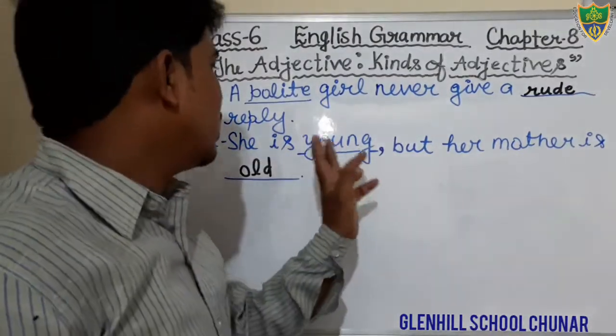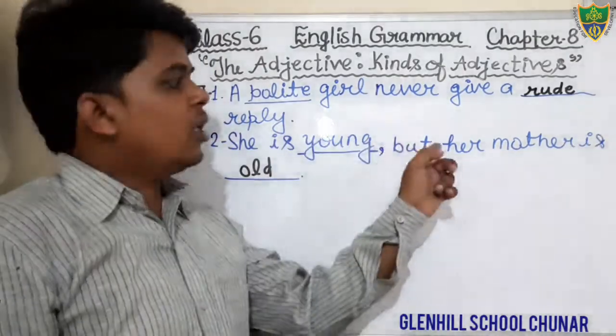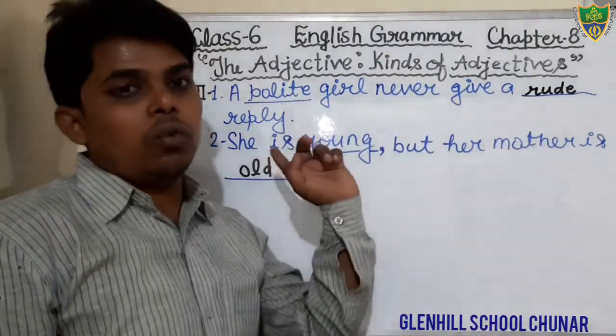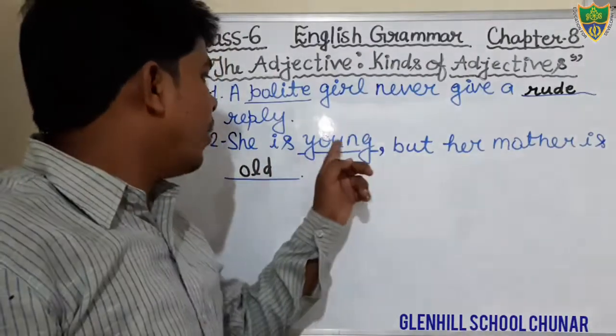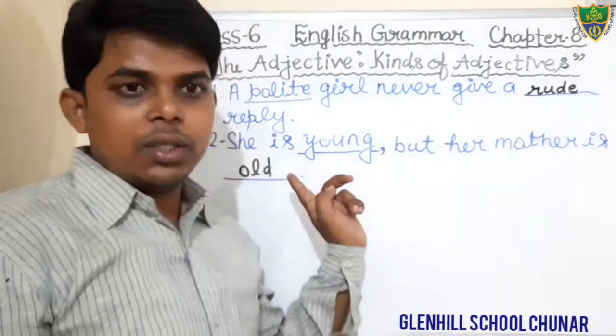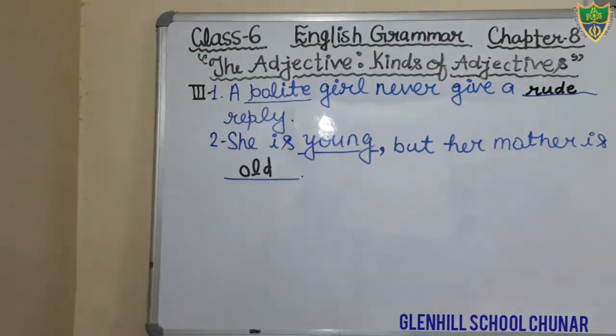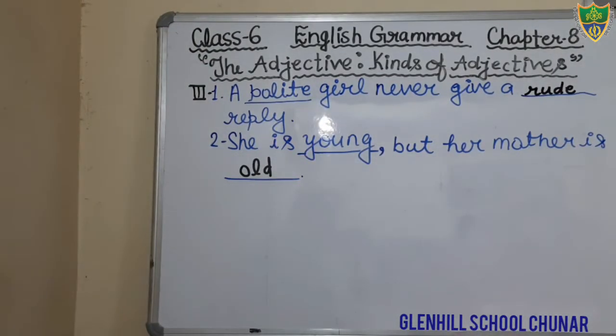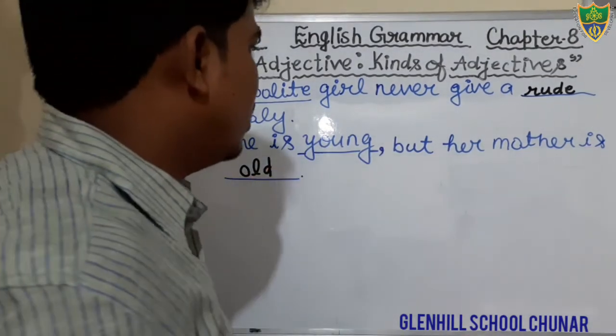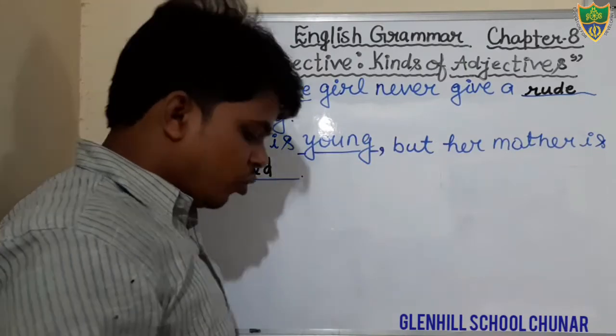That is the correct sentence. She is young, but her mother is old. And that is also the opposite of young. Okay, just write down. She is young, but her mother is old. Okay students, I hope that you all have understood the things. Come to the next question.